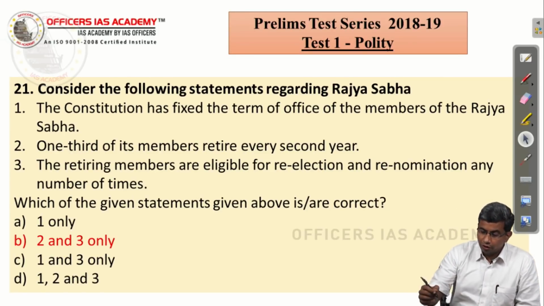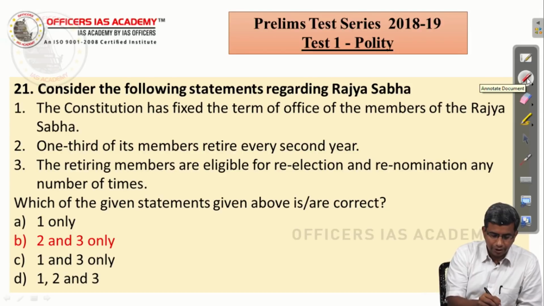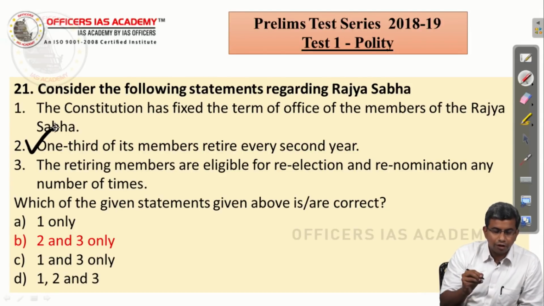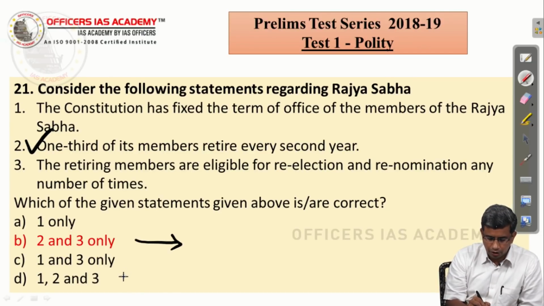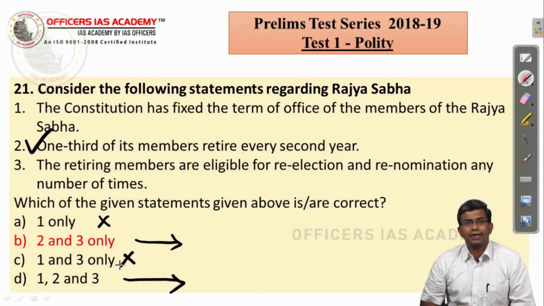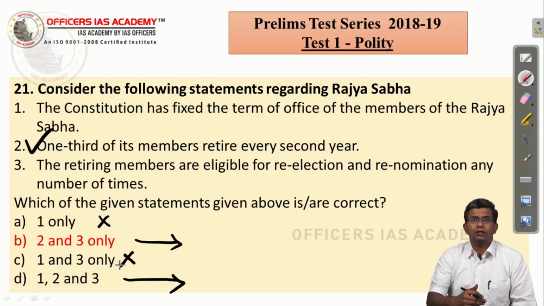So you know that the Constitution has the second statement. The moment you know the second statement is a right statement, again look at the options, you are eliminating 2 choices because these 2 choices don't have the second statement as a right statement. So it has again become a